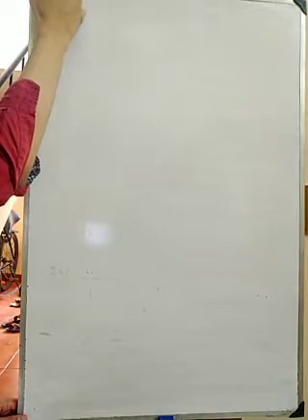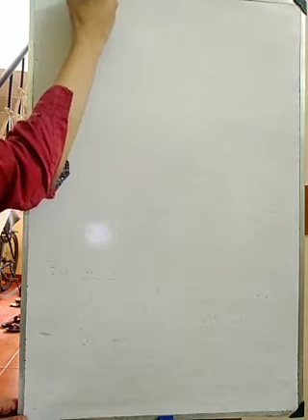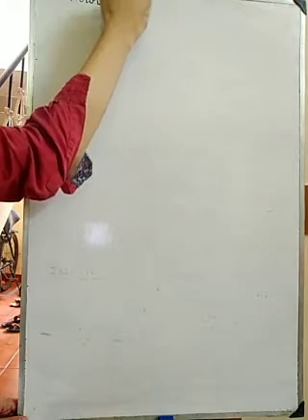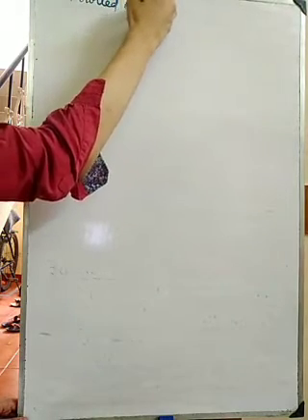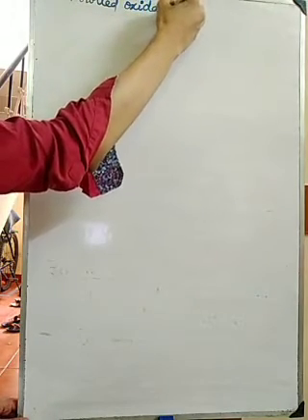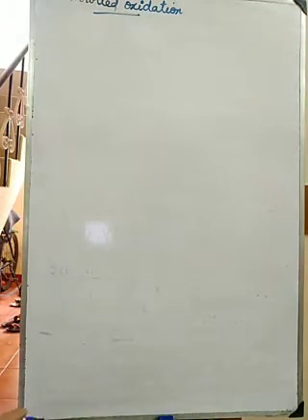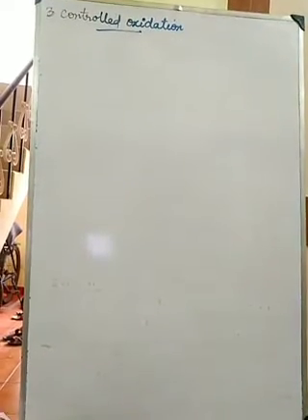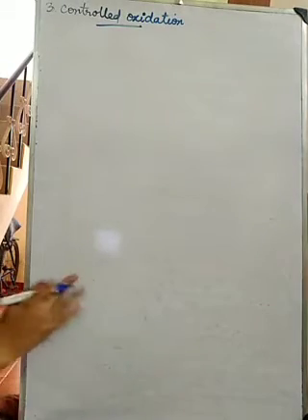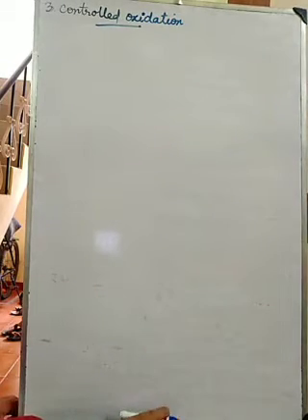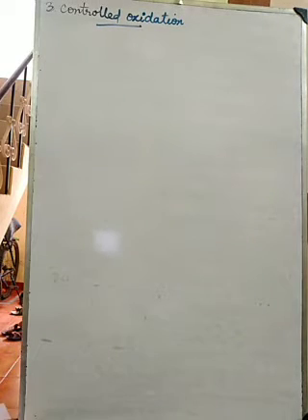The third method, controlled oxidation. What is oxidation? Controlled oxidation. What is oxidation? Addition of oxygen. So we are going to add oxygen to alkanes.